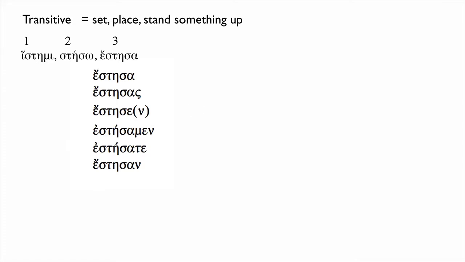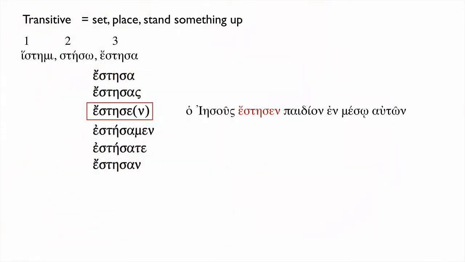Let's just give a couple examples. ὁ Ἰησοῦς ἔστησεν παιδίον ἐν μέσῳ αὐτῶν. Which aorist is that? Well, it has the sigma. It's the simple first aorist. It's third person singular, agrees with Jesus. Jesus stood the child in the middle of them, or in their midst. That is, Jesus stood the child up, or put him out in the middle of the circle.